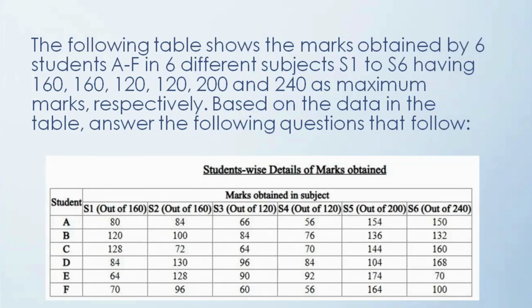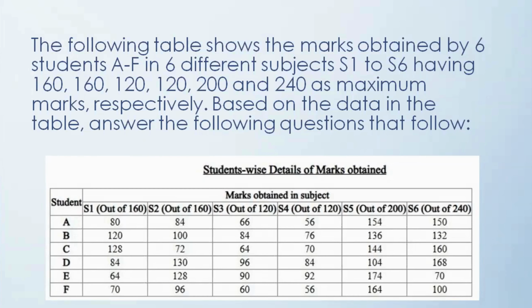The question here is, the following table shows the marks obtained by 6 students A to F. Okay, so on the first column here, you can see all the students A to F in 6 different subjects S1 to S6. So each column here after the student column is the marks out of each subject, that is S1 to S6. Okay, so the following table shows the marks obtained by 6 students A to F in 6 different subjects S1 to S6, having 160, 160, 120, 120, 200 and 240 as maximum marks respectively. Based on the data in the table, answer the following question.